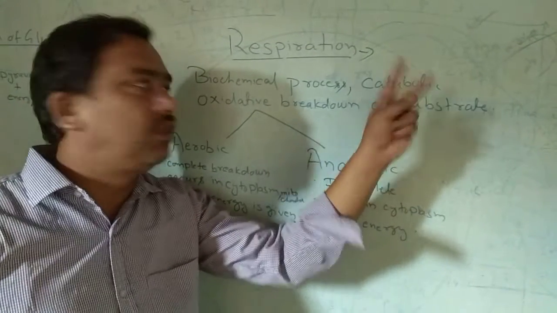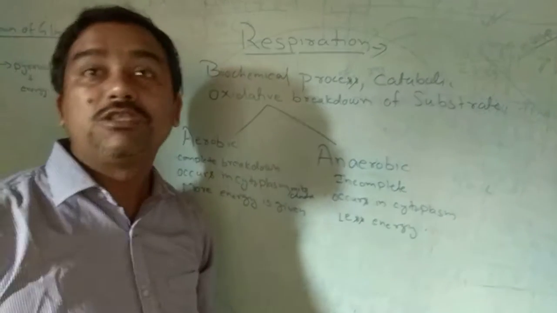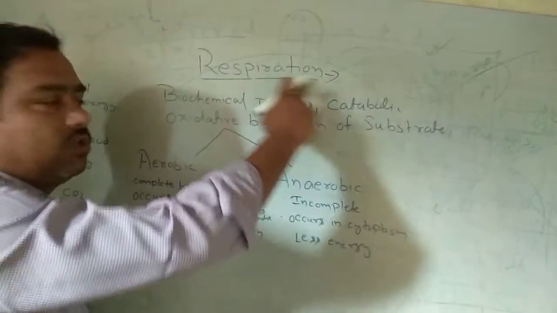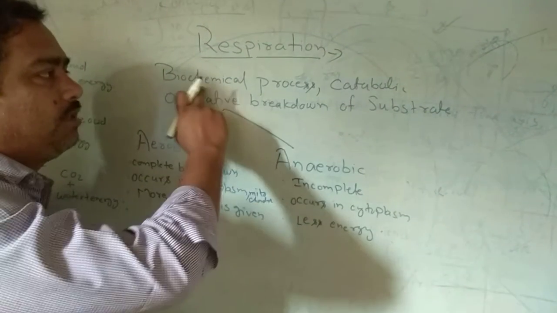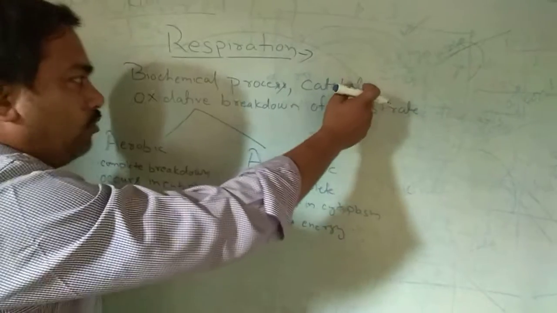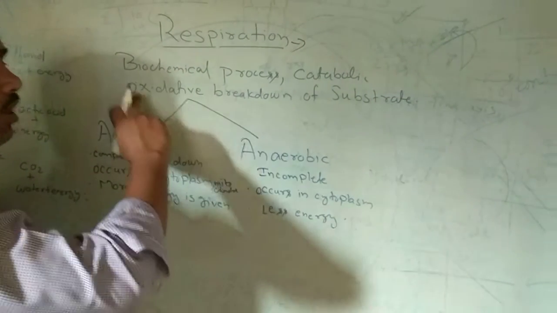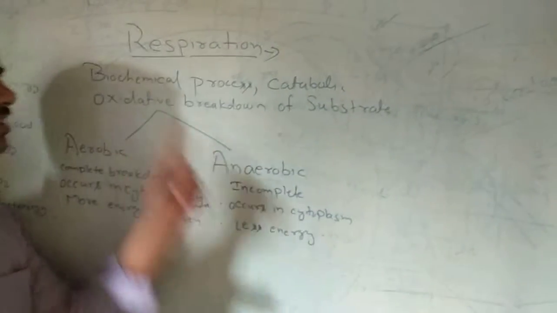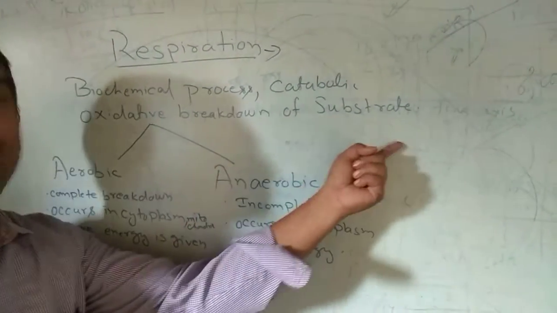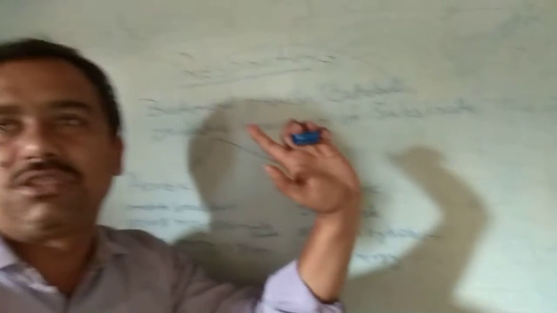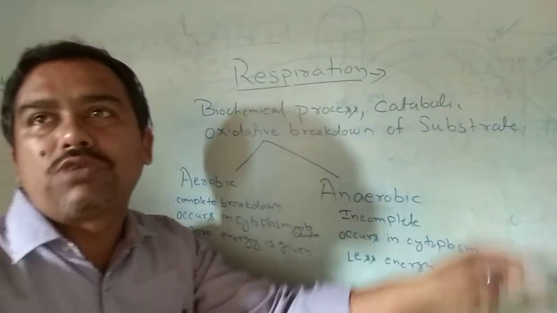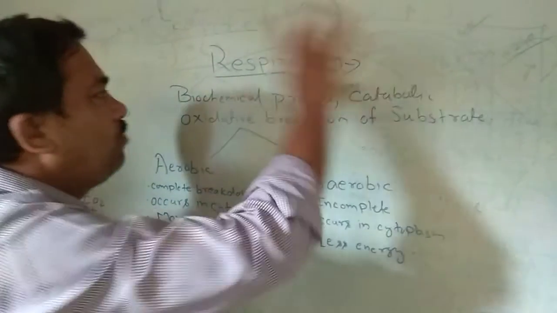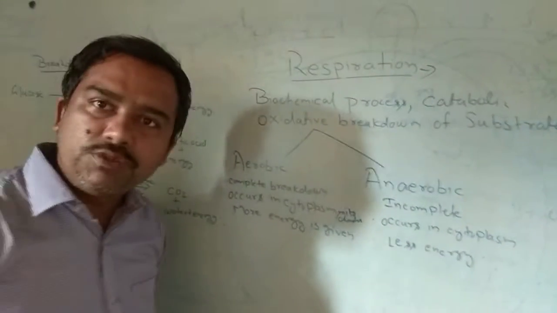Another is anabolic, which is not used in this part. Anabolic means building process. Catabolic means destructive process. So the definition of respiration tells that it is a biochemical, catabolic process in which oxidative breakdown of the respiratory substrate takes place. So breakdown of glucose, you can say, takes place. So we have gone through the definition of respiration.